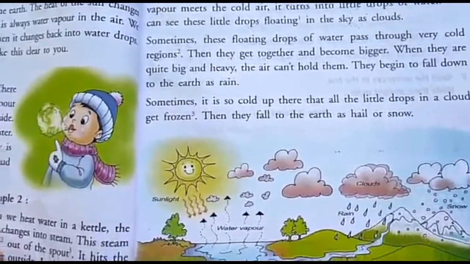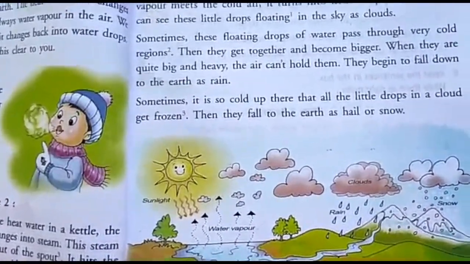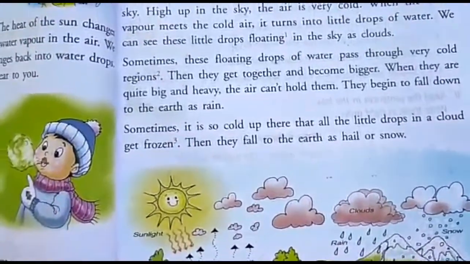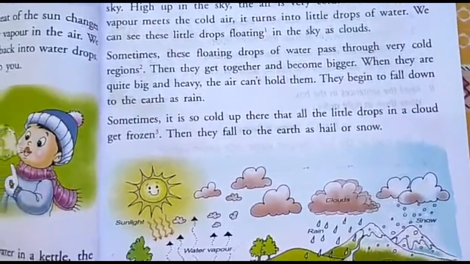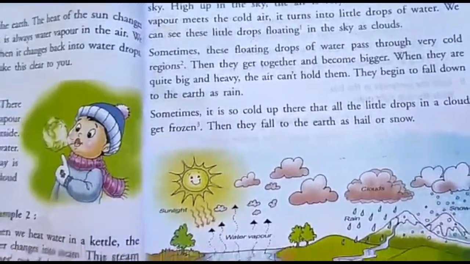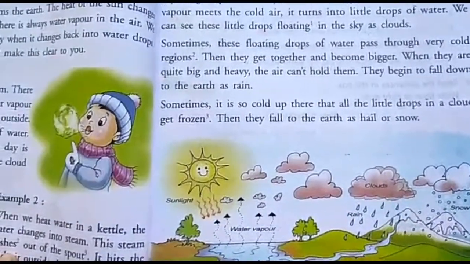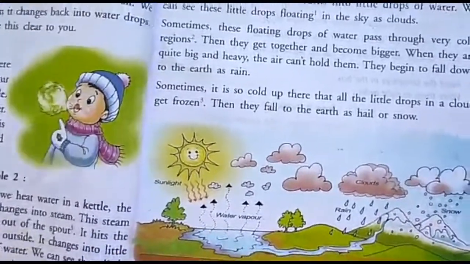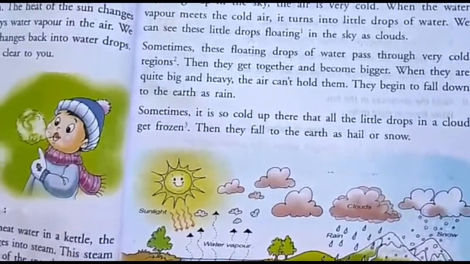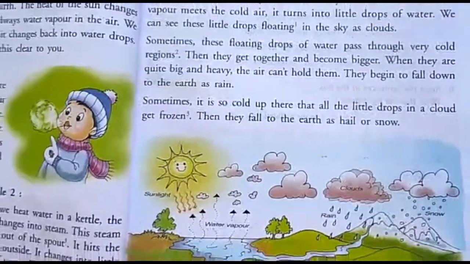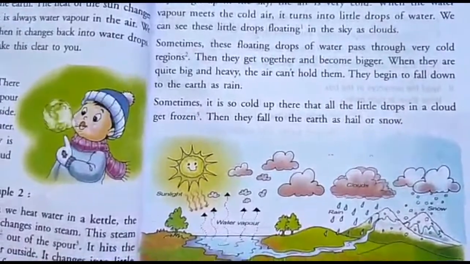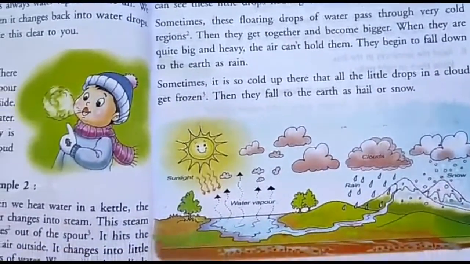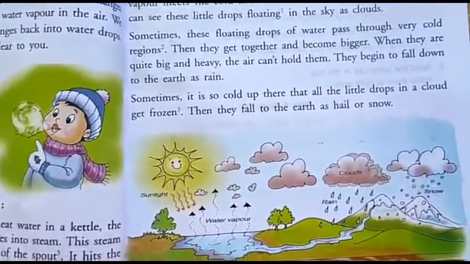In the starting I told you, hail means big balls like ice, it starts raining like balls. And snow is small pieces of ice. It starts falling. Okay children, rain is of three types: rain, hail and snow.